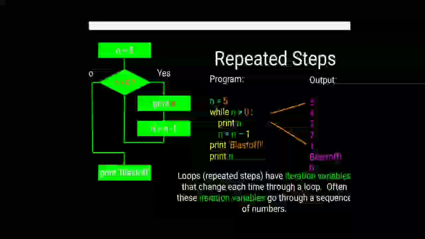Once 1 is printed, n minus 1 means it becomes 0, and when we come to the condition, 0 is greater than 0, now the condition becomes false, or no, then it comes directly down and prints blast off.